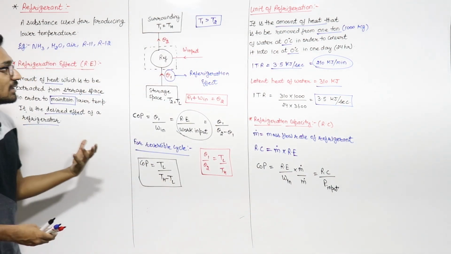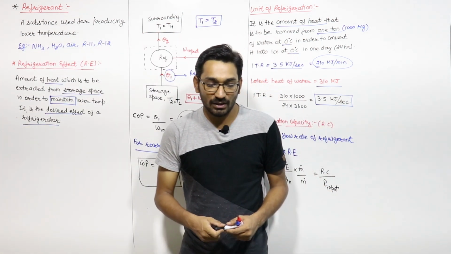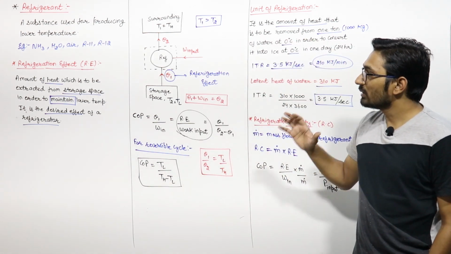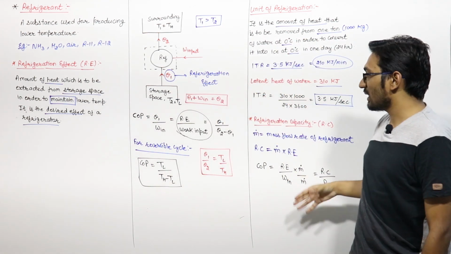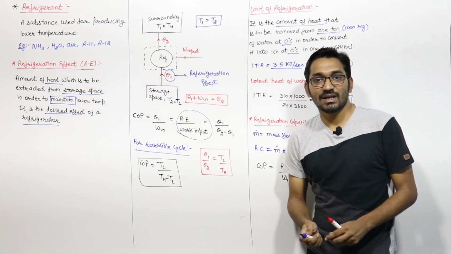So these are the basic terminologies which we are using in the refrigeration chapter. The most important which you have to be good with: refrigeration effect, what is the 1 ton of refrigeration, and what is the meaning of refrigeration capacity.